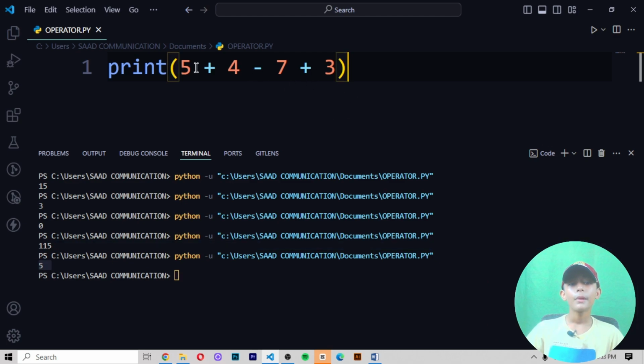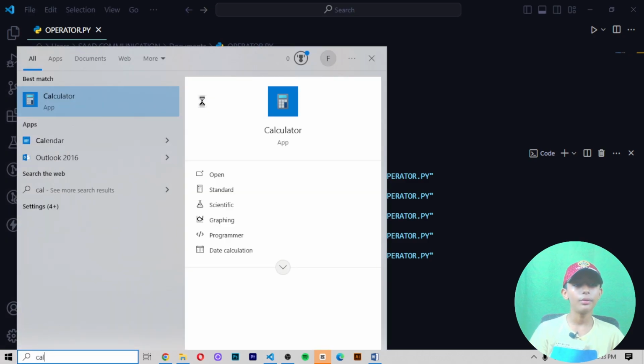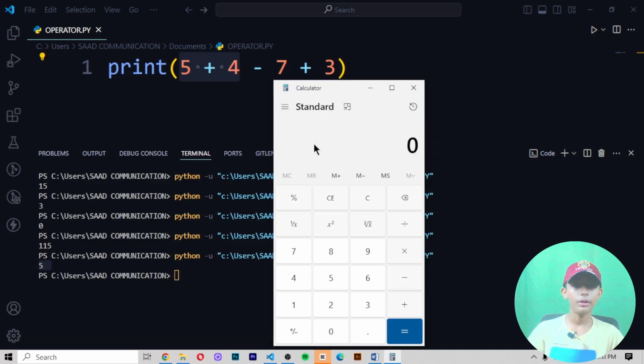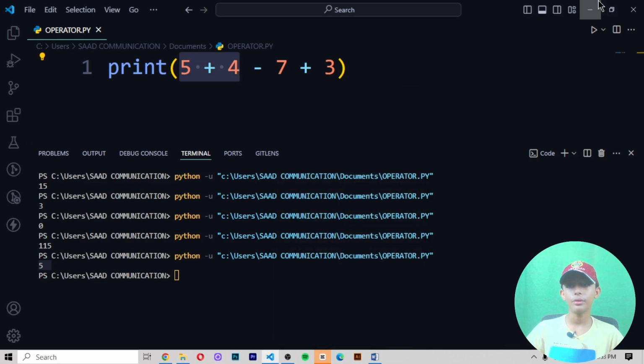Because 5 plus 4 equals 9, 9 minus 7 equals 2, and 2 plus 3 equals 5. Like that it gives you 5, here you can see it.